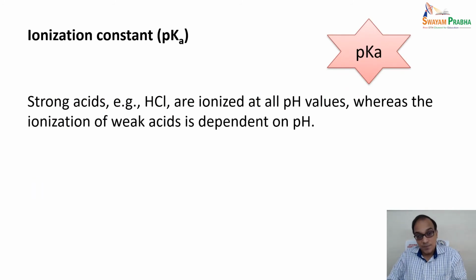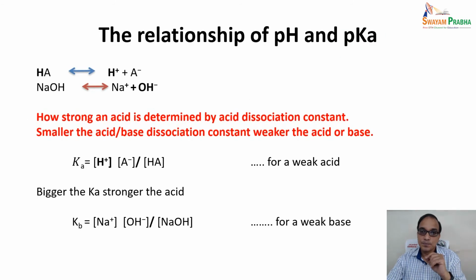pK, ionization constant. Strong acids like hydrochloride are ionized at all pH values, whereas the ionization of weak acid is dependent on pH. So pH and pK are closely related. The relationship of pH and pK: you can see here that if an acid HA is there, basically it is in equilibrium with the positive and negative ions, in the acid as well as in the base. In the strong acid and base, they are completely ionized. How strong an acid is, is determined by the acid dissociation constant. Smaller the acid or base dissociation constant, weaker the acid or base.